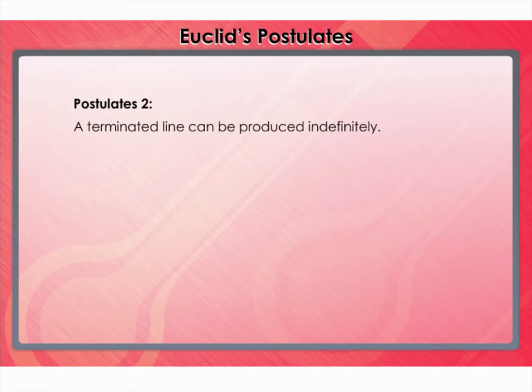The second postulate states that a terminated line can be produced indefinitely. For a terminated line, there are 2 endpoints. A part of a line that connects 2 distinct endpoints is called a line segment. This line segment extends infinitely far in both the directions.